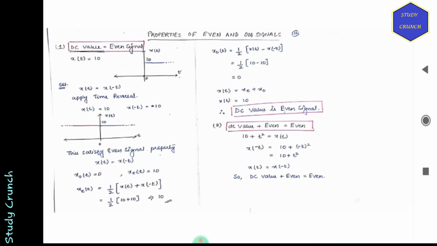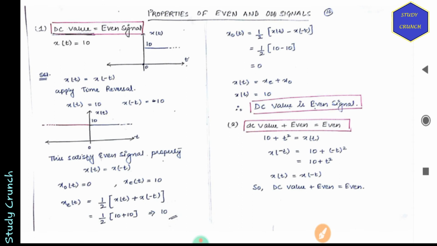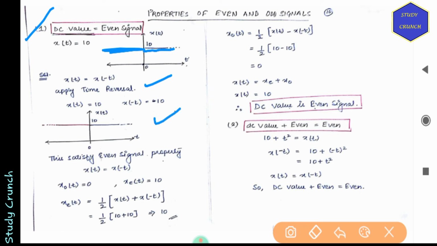Let's look at some properties. First of all, DC value is an even signal. So if we have a DC value, this will be even. When it is time reversed, it will be on both sides, it will be equal. So by applying the time reversal, x of t is equal to 10, x of minus t is equal to 10. So amplitude will remain same and it will extend both sides. So whenever there is a DC value, it will be even signal.